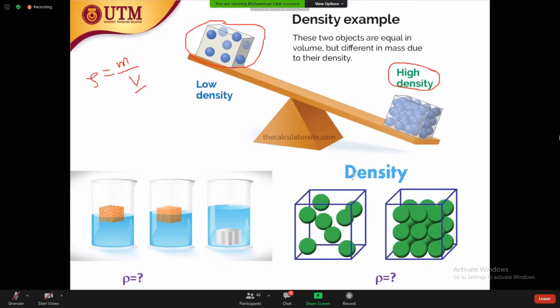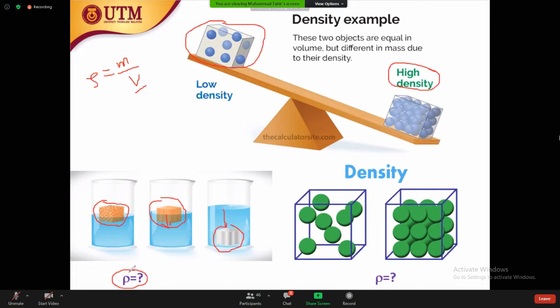Another example: you see here this is one block, this is another block, and this is the third block. This block is at the top surface of the water. This block sinks a little bit inside the water, and this block totally sinks inside the water. So the question is, which block has more density?